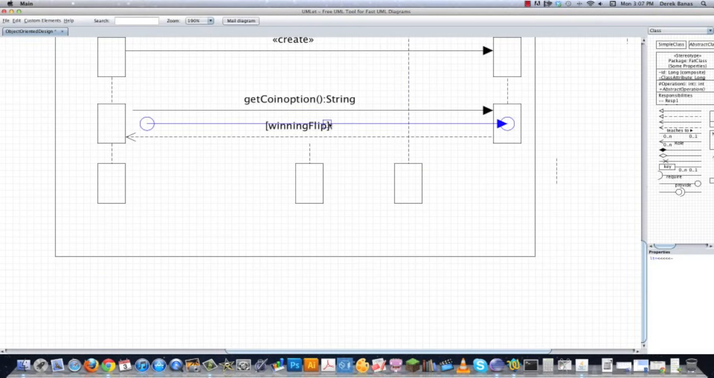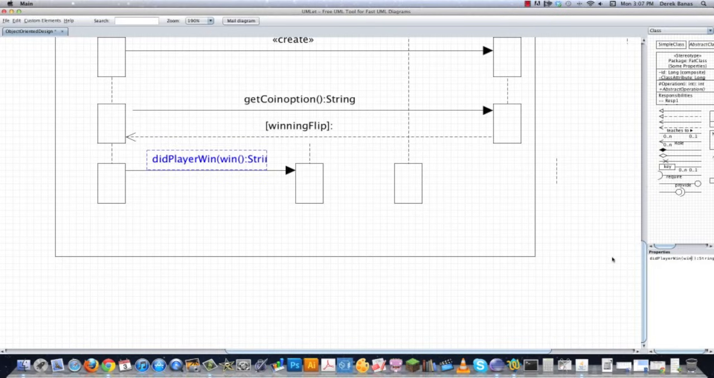Okay, so now that we've got that all set, we need to ask player 1 and player 2 if they won. So that means we're going to call another method here. What am I going to call it? Well, I'm going to call it did player win, and I'm going to pass the winning flip to it, and then the return's actually going to be void. So I don't need to have anything on that. I'm just going to cut it off altogether. And how do I want to respond? I'm just going to output to screen whether player 1 or player 2 won.